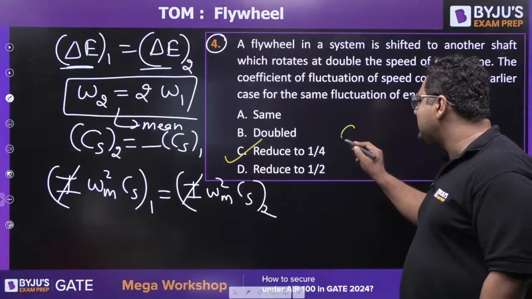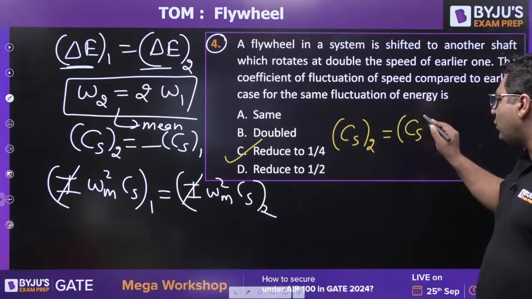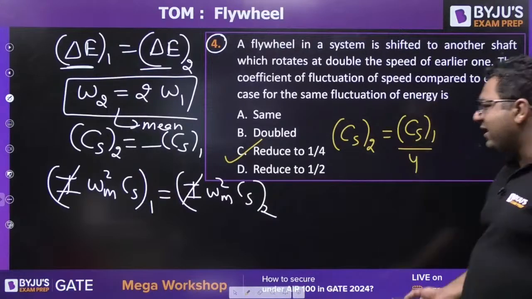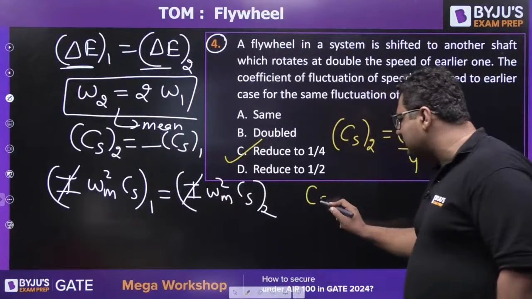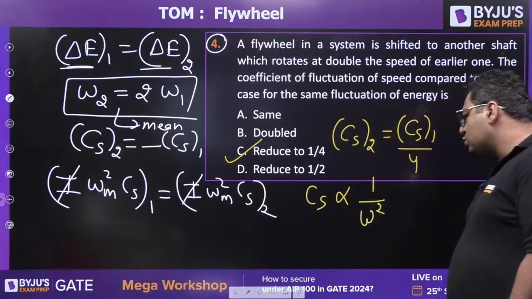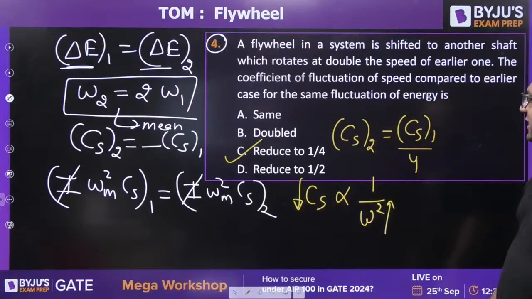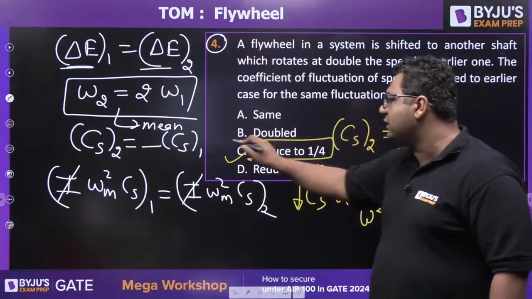So you can say CS2 is equal to CS1 by 4. Very simple, because CS is inversely proportional to omega. So if omega doubles, CS becomes 1 by 4. That is why the answer is going to be C for this.